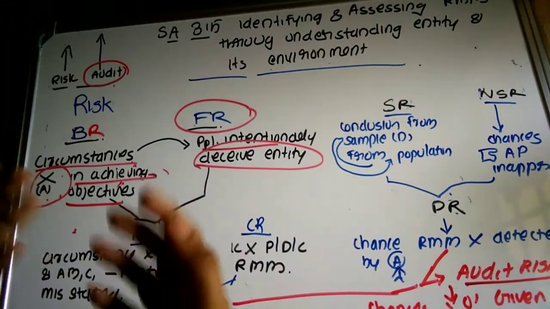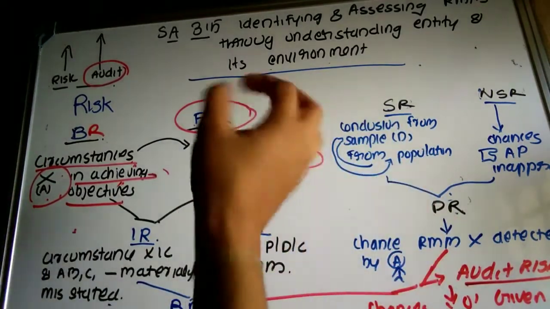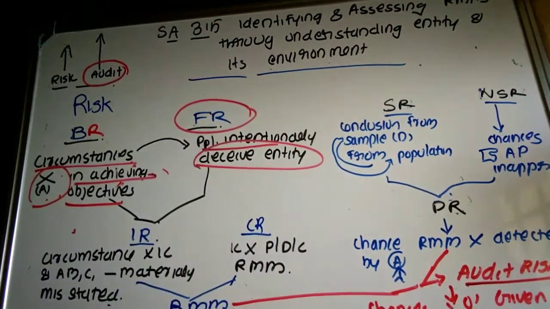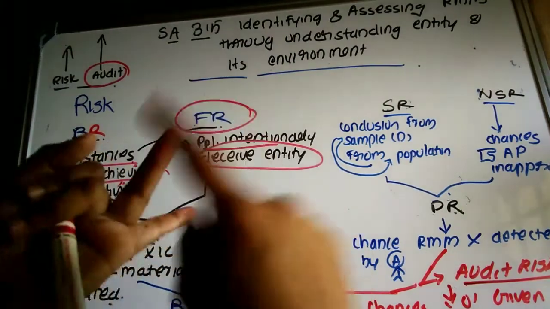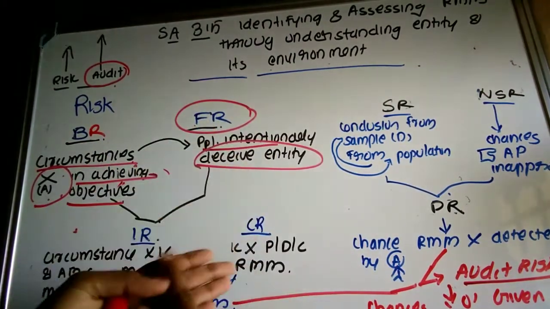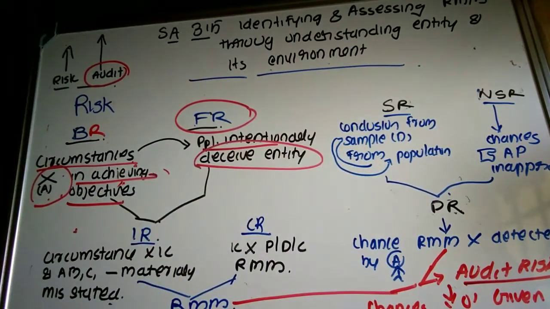Where fraud exists, it will automatically create a risk to the entity. Fraud is mainly for the purpose of taking illegal advantages, unjust objectives, etc. It can be done by employees, officers, management, TCWG, competitors. That is, it can be within the organization or outside the organization.